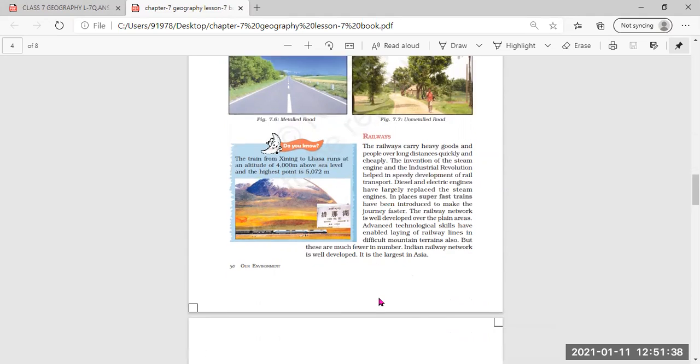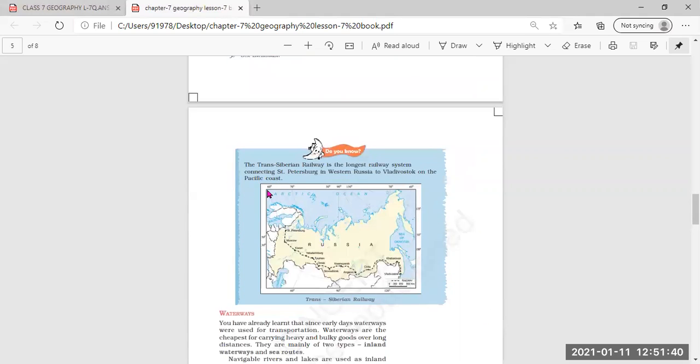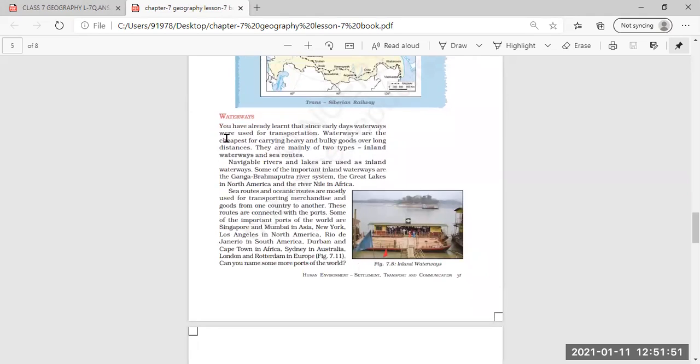Further, we have seen the Trans-Siberian Railway, the longest railway system, connecting St. Petersburg in West Russia to Vladivostok on the Pacific coast. Then for waterways, we have seen the inland waterways and sea routes. Navigable rivers use inland waterways. The important waterways we saw are the Ganga-Brahmaputra river system, the Great Lakes of North America, and the River Nile in Africa.